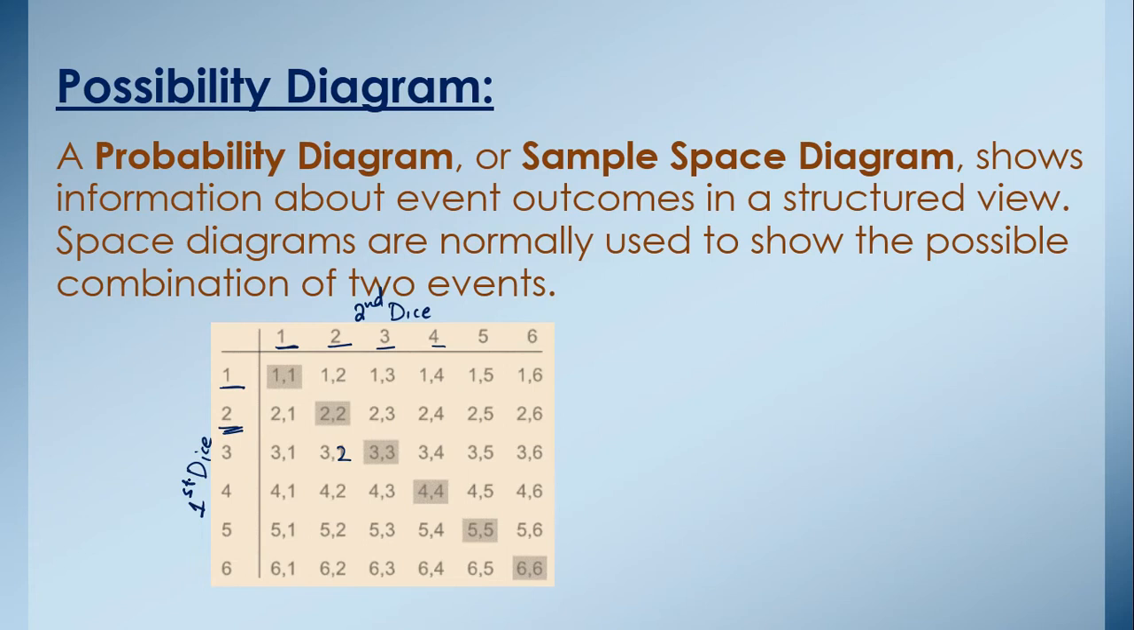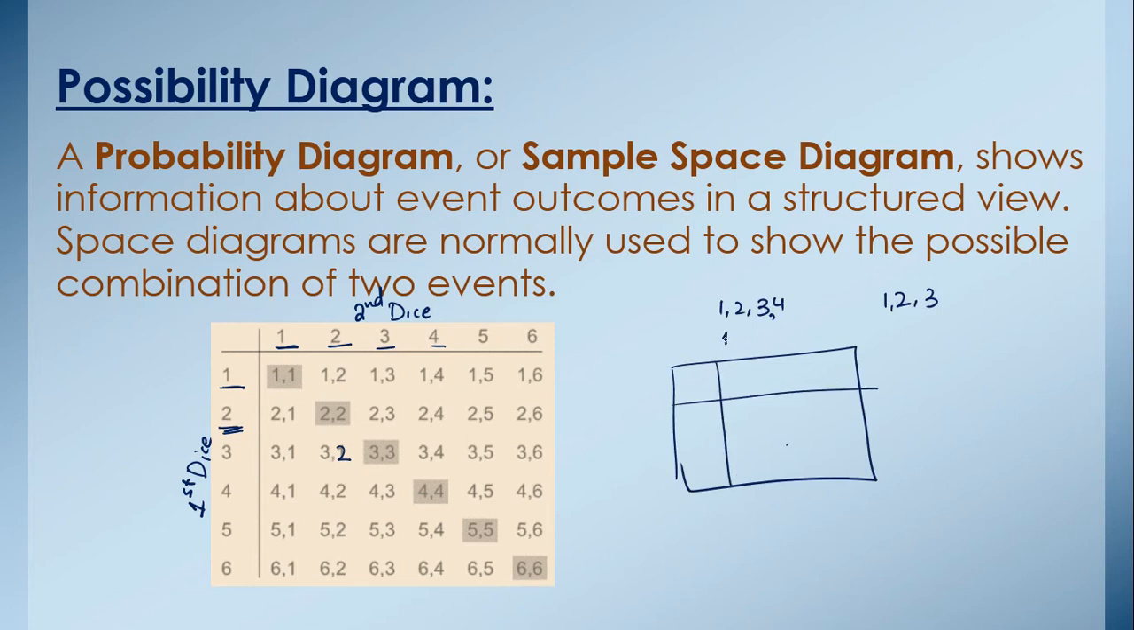Okay, so similarly, for example, we have a spinner and on a spinner we have numbers 1, 2, 3, 4, and then we have another spinner, and on that spinner we have numbers 1, 2 and 3. So if we draw the possibility diagram, how will we draw this? Here we will take the first spinner. So on the first spinner we have numbers 1, 2, 3 and 4. And on the second spinner here, if we write second spinner, then on the second spinner we have numbers 1, 2 and then 3.